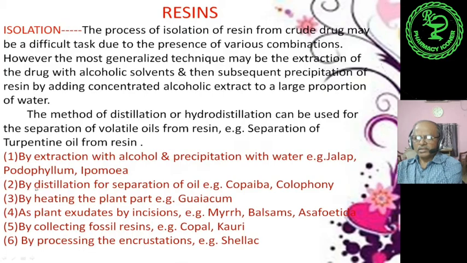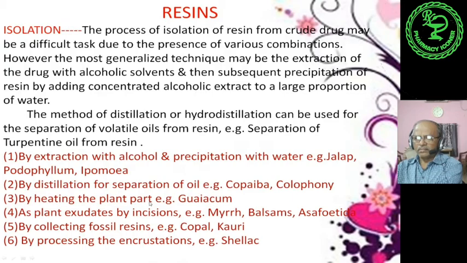Second one is distillation for separation of oil. Here you have distillation or hydrodistillation. Likewise, the oil can be separated from resins by distillation, for example from copaiba and colophony.